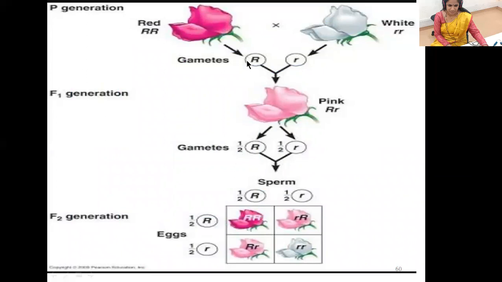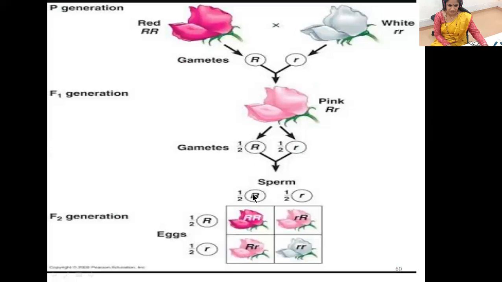When we crossed, we got the gametes capital R and small r, and the F1 generation is capital R small r, which is the pink color, intermediate between red and white flowers. In the F2 generation, that is F1 crossed with F1 or self-fertilization, we got the ratio of 1:2:1 of the phenotypic condition.